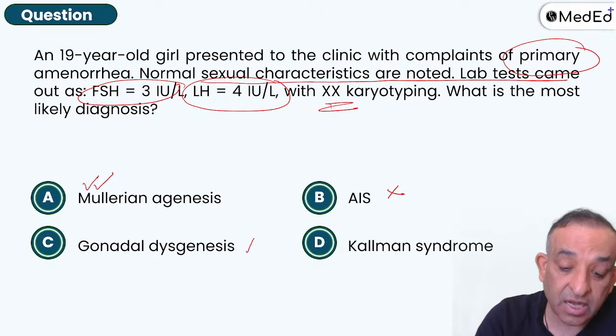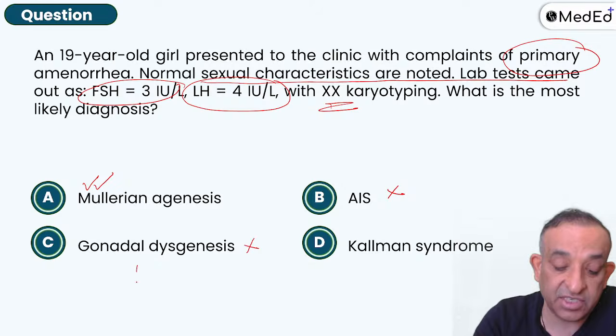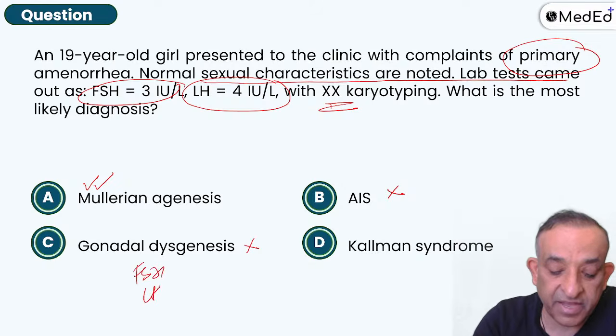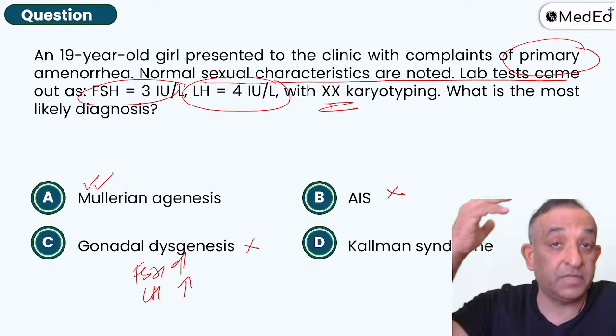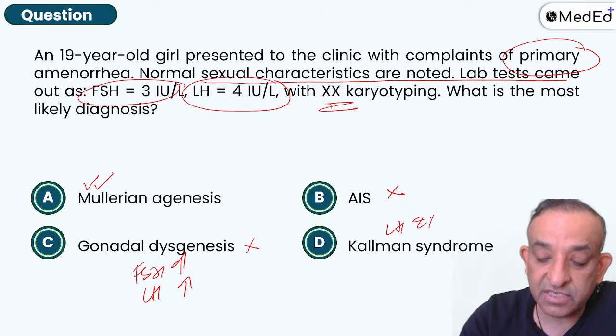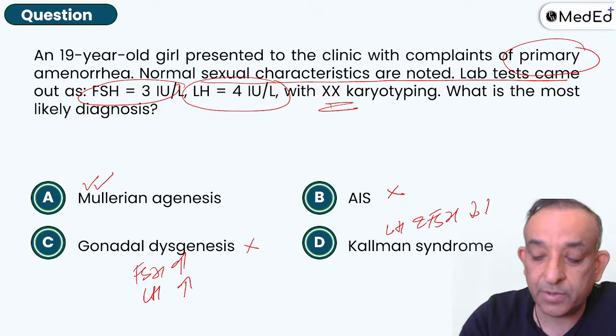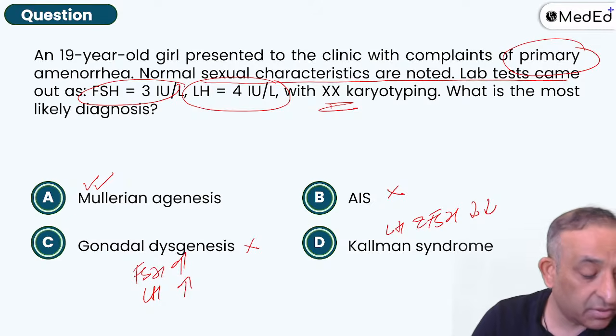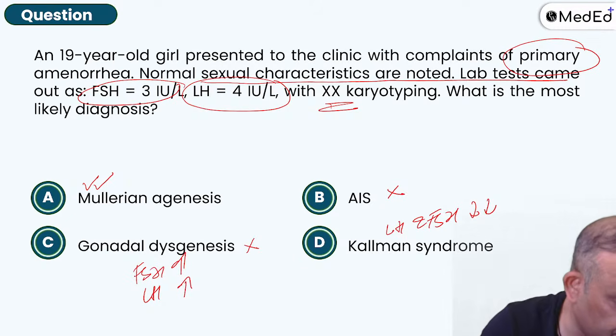It is not gonadal dysgenesis because the LH and FSH will be very high. Gonad is not working, but the brain is working. FSH will be very high. Kallmann syndrome, the LH and FSH will be low. LH and FSH is very low because it's a hypothalamic amenorrhea, no pituitary stimulation. So yes, I think most of you got this answer correct. Yes. All right.